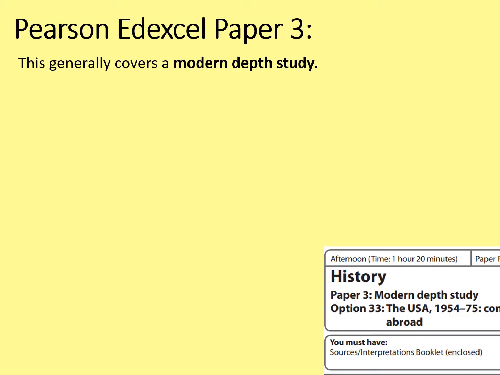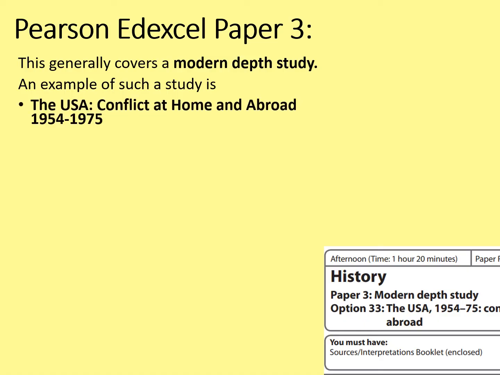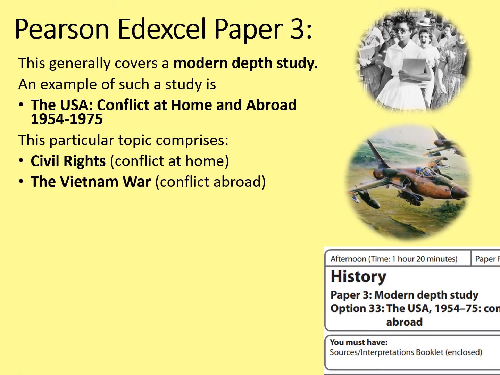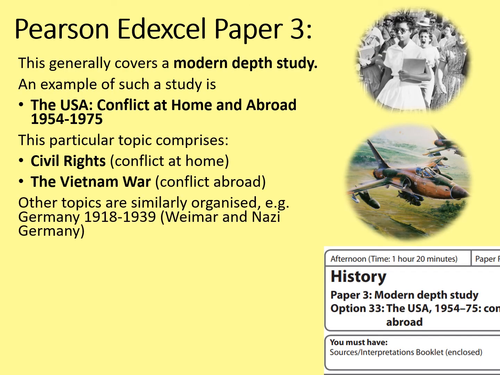The Pearson Edexcel Paper 3 generally covers a modern depth study. An example of such a study, which I teach, is the USA, Conflict at Home and Abroad, 1954 to 1975. This particular topic comprises the civil rights, which is the component known as conflict at home, and the Vietnam War, which means conflict abroad. Other topics are similarly organised, e.g. Germany 1918 to 1939 constitutes both Weimar Germany and Nazi Germany.